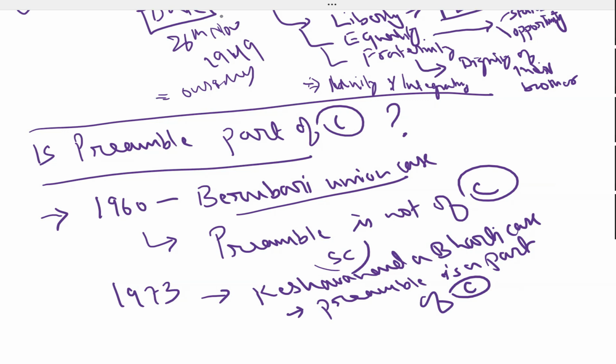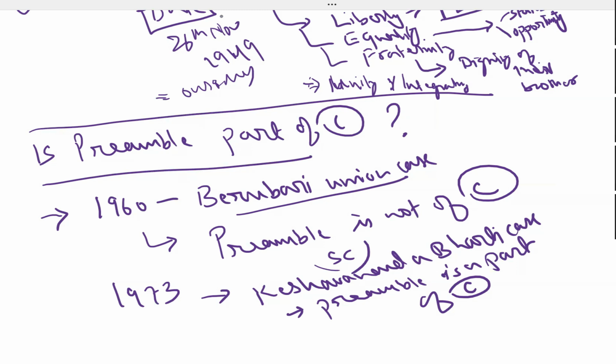Those benches should have a minimum of five judges to hear the case. But this case had 13 judges. Till date, this is the largest bench ever held in the Supreme Court. Got it? Yes or no?